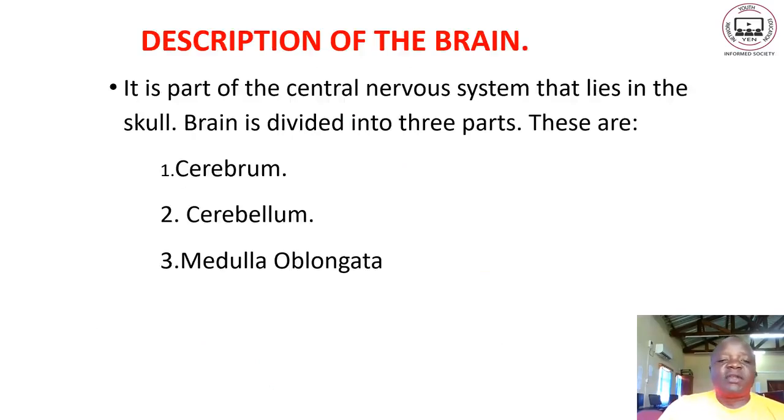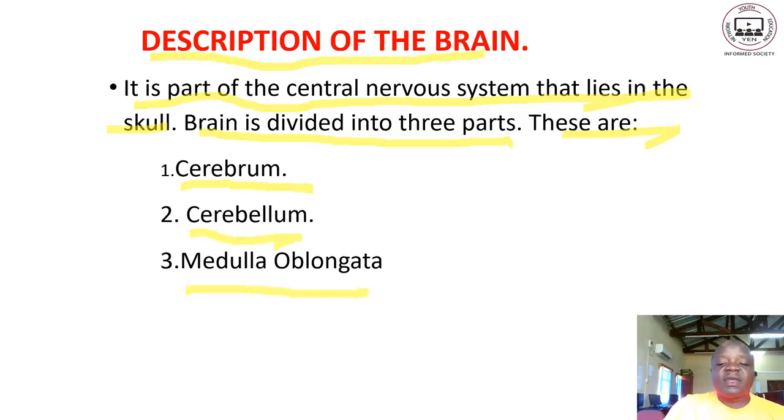Welcome. We are going to look at the description of the brain now. It is the part of the central nervous system that lies in the skull. So the brain is found within the skull. The skull protects the brain because it is a delicate organ. We are saying the brain is divided into three parts. Number one, we have the cerebrum. Number two, we have the cerebellum. Number three, we have the medulla oblongata. Next page.